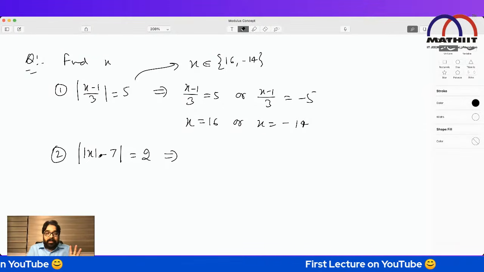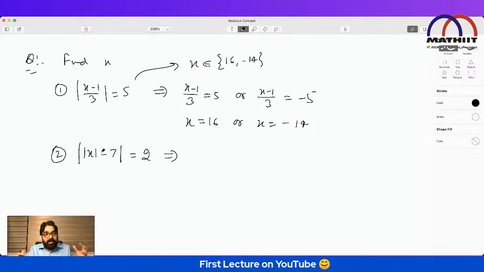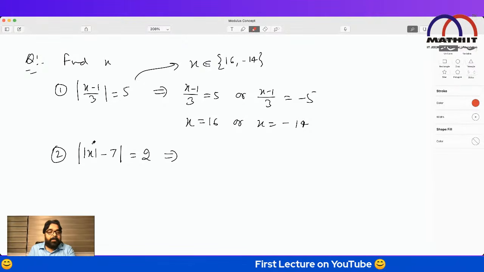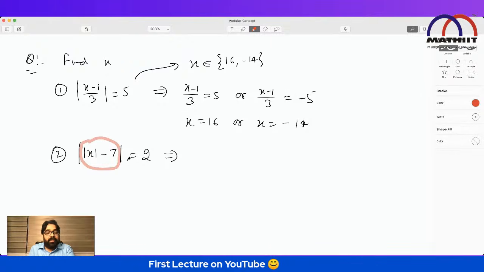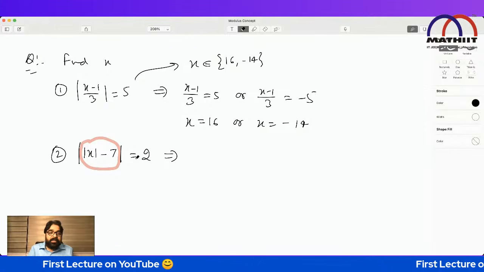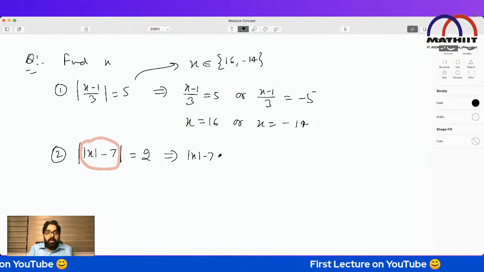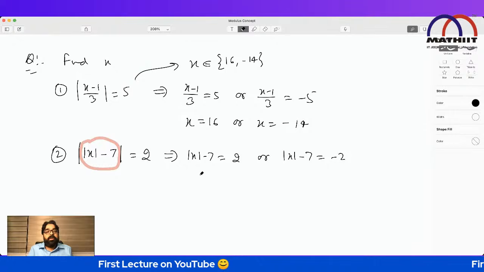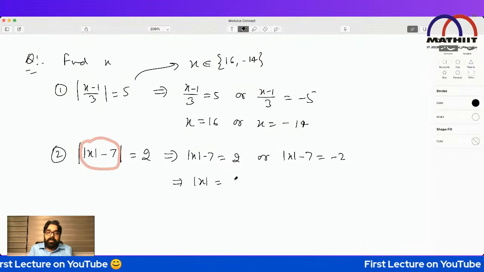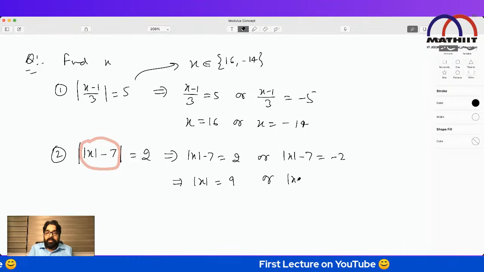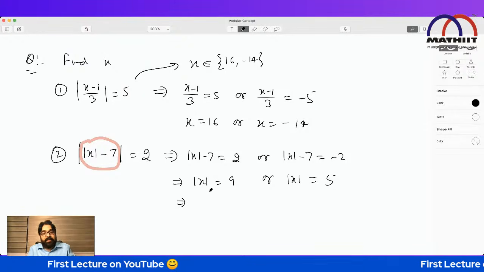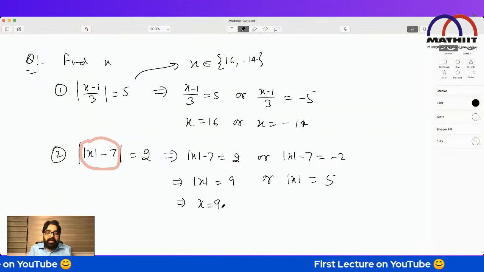See, remember, this is called a composite kind of function, a function of function, with one more function inside. Never get scared. Always look at the first one first, and just keep in mind that the inside is something. So mod of something equal to 2 means that something will be either 2 or minus 2. So from here we can say this something will be 9 or this will be equal to 5. And from here, again break the mod. So x will be either 9 or minus 9.